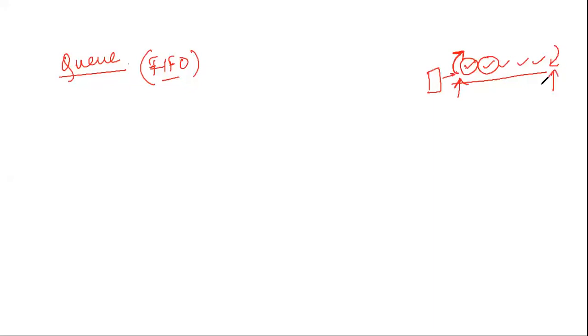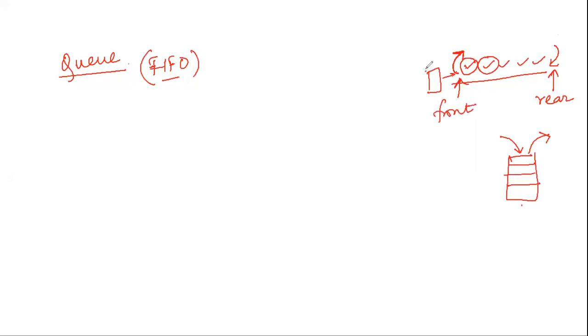In the stack, the concept was one end only, like a bucket. This end is fixed. From here we were inserting, and from here we were deleting. But here we insert from one end, that is known as rear, and the end that we remove from is known as front.